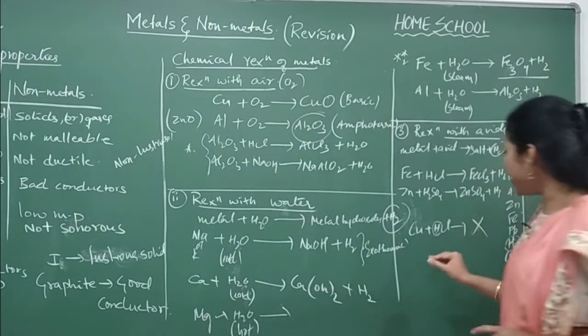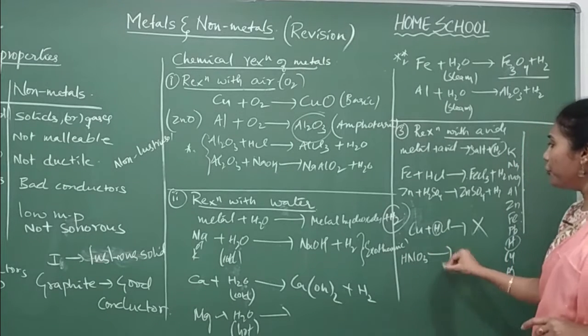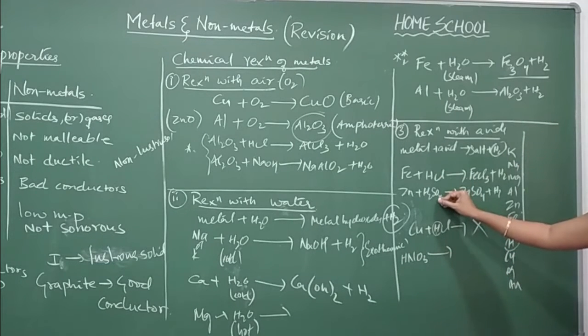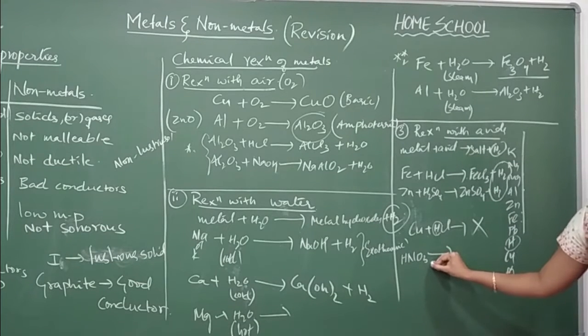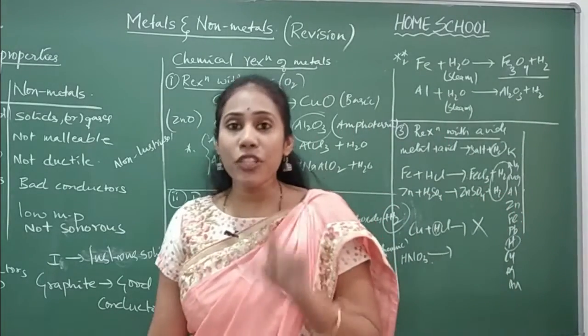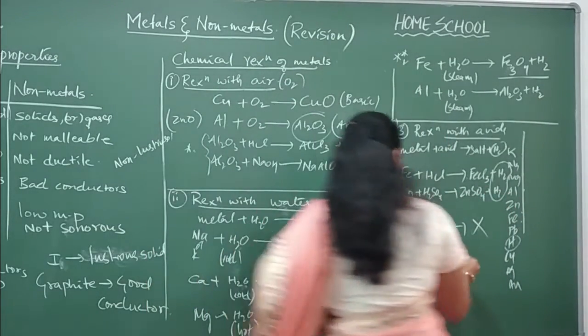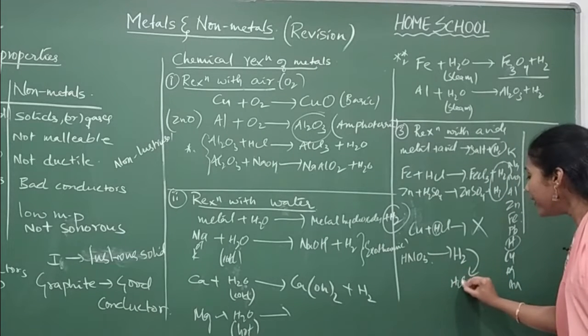And the next one is HNO3. You used HCl here, you used H2SO4 here. With both of them, definitely you will get salt and hydrogen gas. But when you use HNO3, you will not get hydrogen gas. That hydrogen gas will get converted into water.